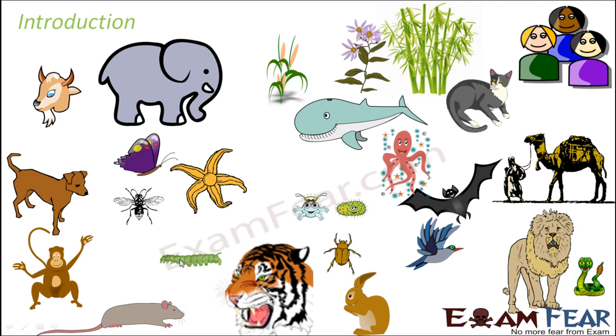Now, if the organisms are dying, then how come the same organisms are existing for years together? That is where reproduction comes into the picture. An organism is born, then it grows, becomes old and then dies. But before it dies, it reproduces, it produces other organisms of its kind.